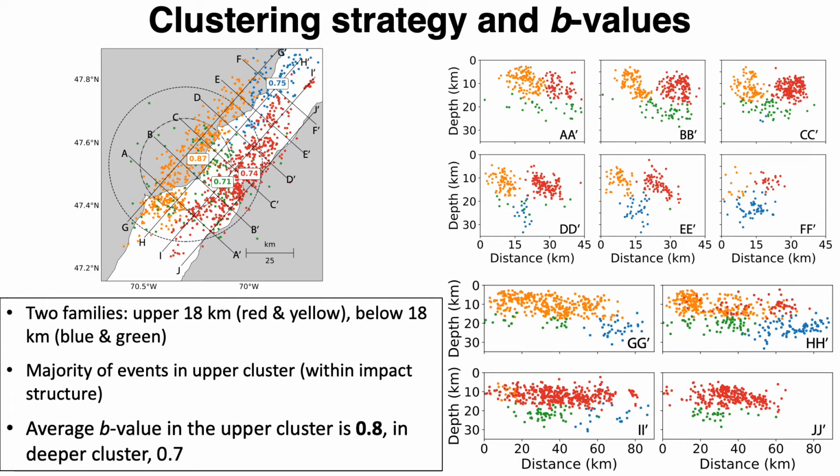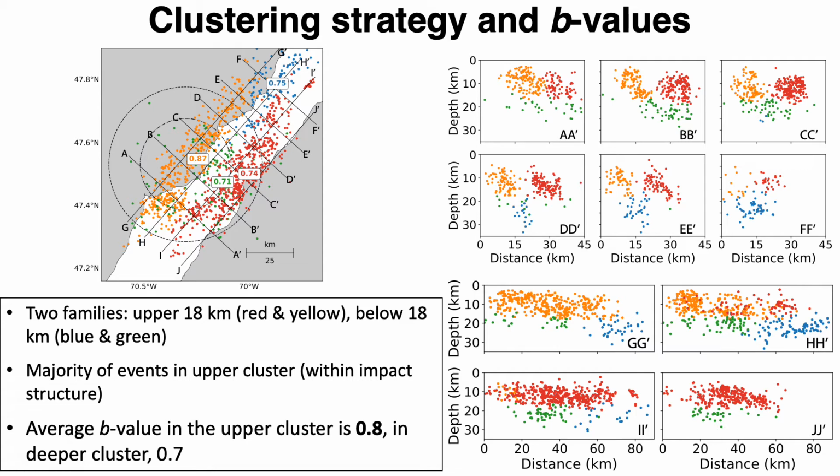One for earthquakes within the upper 18 kilometers, that is the red and yellow clusters. Another for the deeper earthquakes, that's the blue and green clusters. The majority of the events in the Shaliver seismic zone occur within the upper 18 kilometers and within the impact structure. So these clusters highlight what might be interpreted as somewhat differing physical conditions, for example, a dense fracture network within the